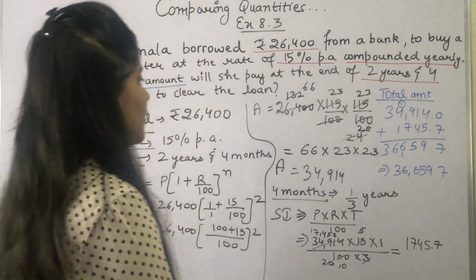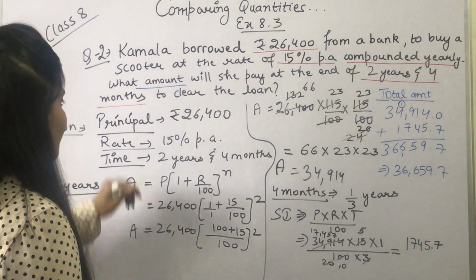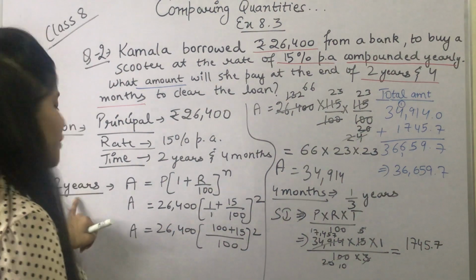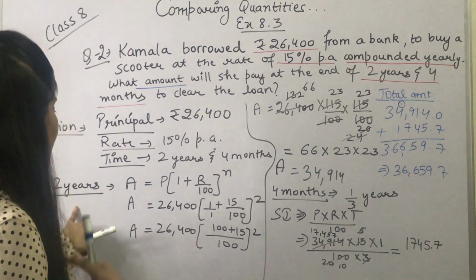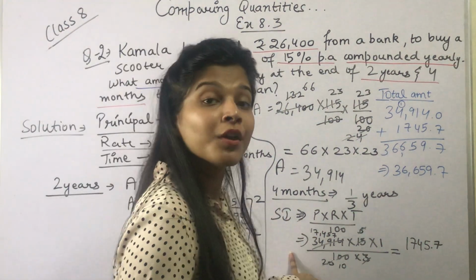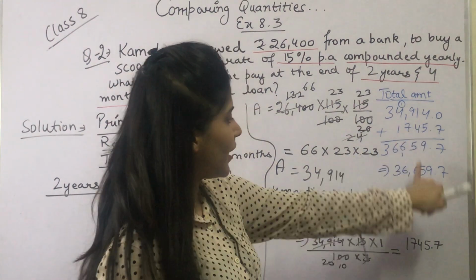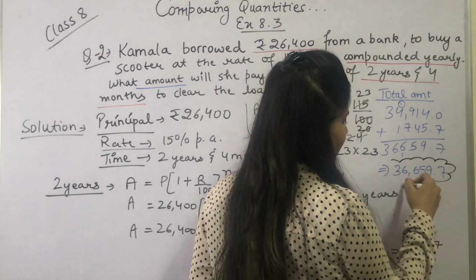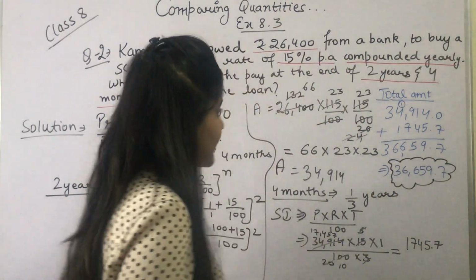Okay, so हमें कैलकुलेट क्या करना था, अमाउंट, and this is the total amount for 2 years. First we calculated the amount for 2 years, then for the remaining 4 months, and उन दोनों को ऐड करके we calculated the total amount. So it means 36,659.7